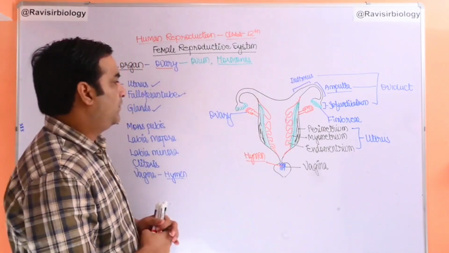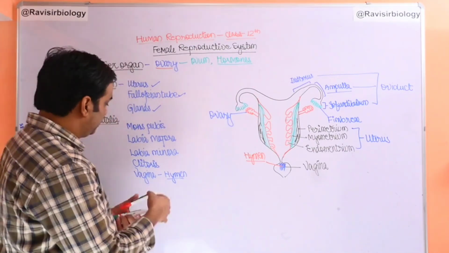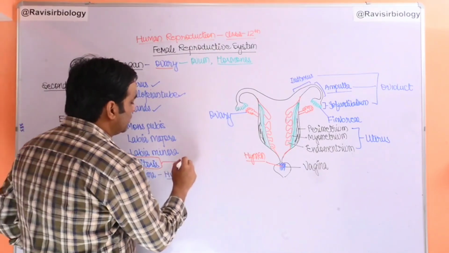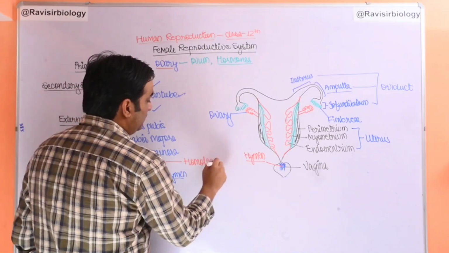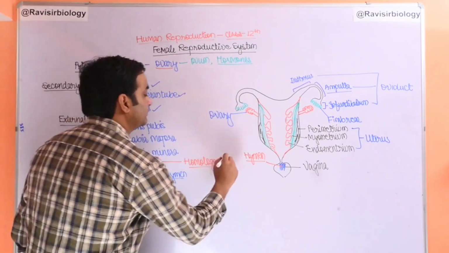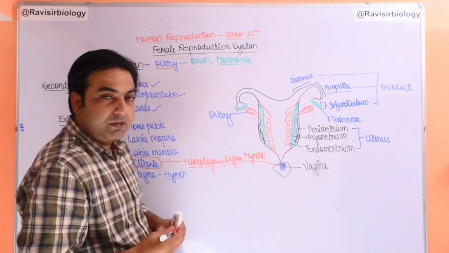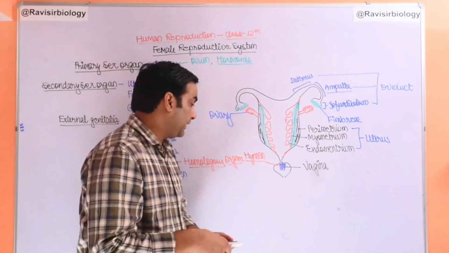And the clitoris. See, clitoris is a very important word. This is the homologous organ of the human male. The human male has a homologous organ of the clitoris, and this is the penis, and this is a board examination question.